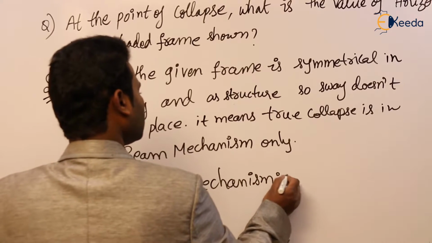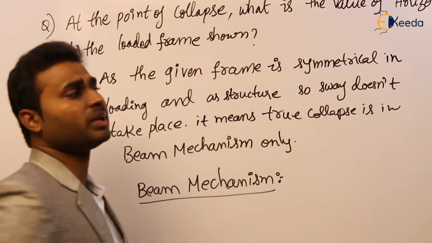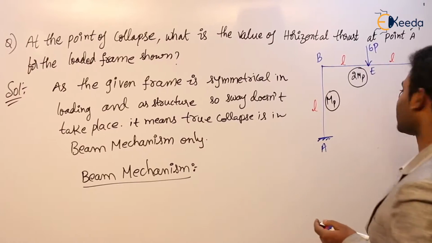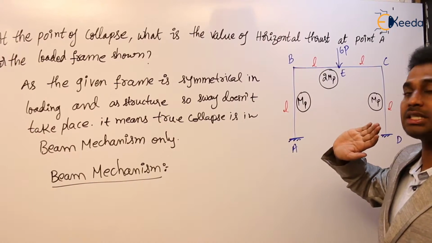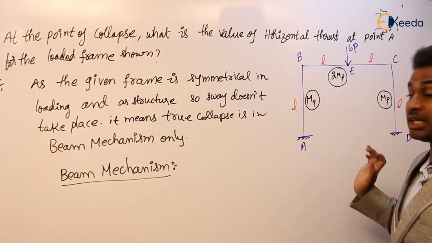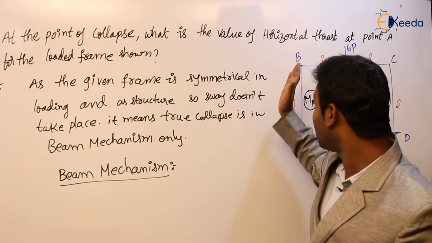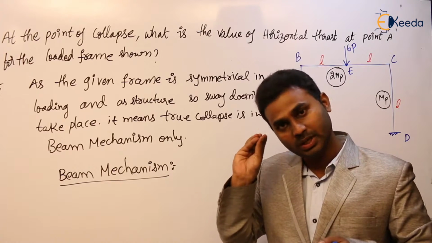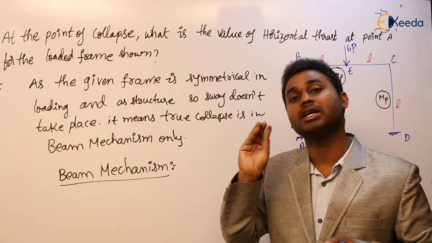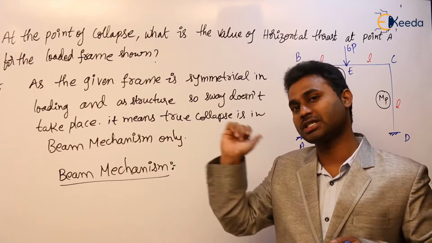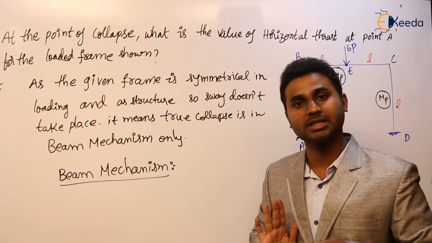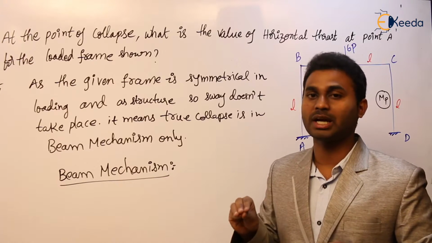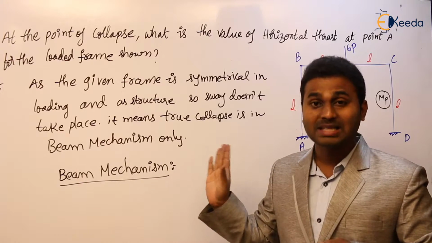To form beam mechanism for the given frame, where should the plastic hinges develop? As I said, BEC is like a fixed beam. For a fixed beam, the hinges are required at B, E and C. At B the plastic hinge is forming because it is beam mechanism. In combined mechanism, if the frame sways towards the right, the formation of a plastic hinge at B is not possible. But in beam mechanism and sway mechanism, as individual mechanisms, at B the plastic hinge is going to form.